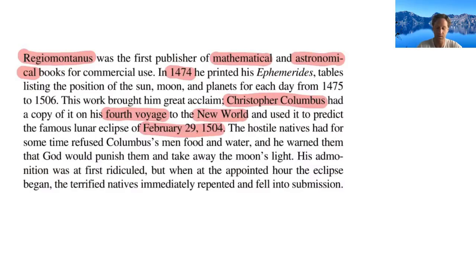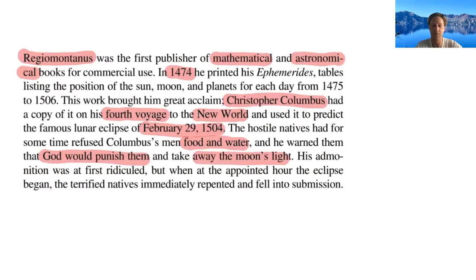And again, this was all based on Regiomontanus's book. And basically, what he said was, you know what? You're going to give me food and water for my people. And if not, then God is going to punish you and take away the moon's light.